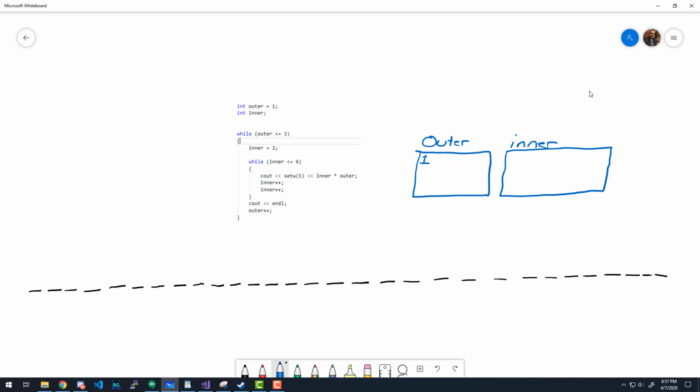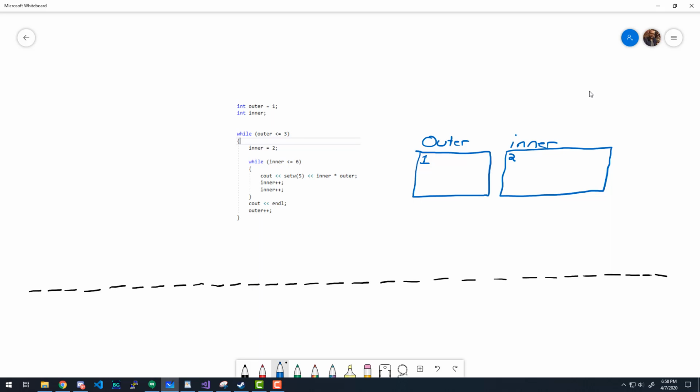Now, while outer is less than or equal to 3, we do our loop test right away, and we find outer is 1, so is 1 less than or equal to 3? Well, that's true. So we go in, and we set inner equals 2. So inner becomes 2. Now we say, while inner is less than or equal to 6. Well, that's true, because inner is 2. 2 is less than or equal to 6.